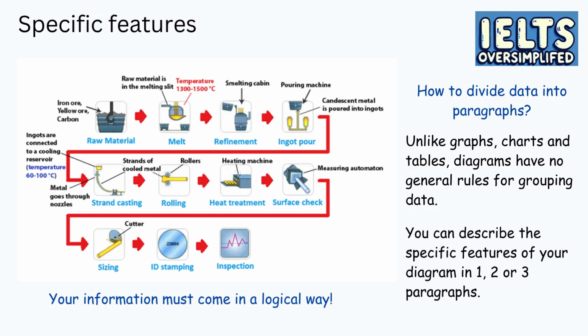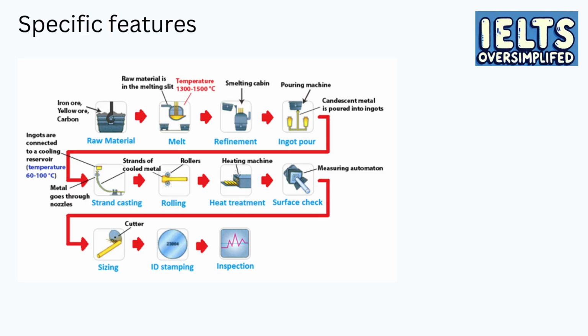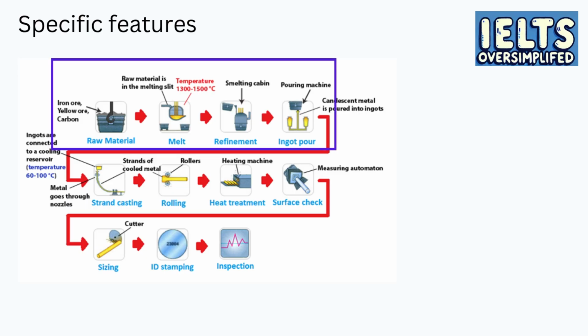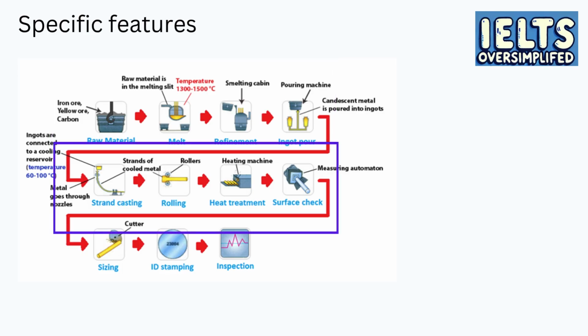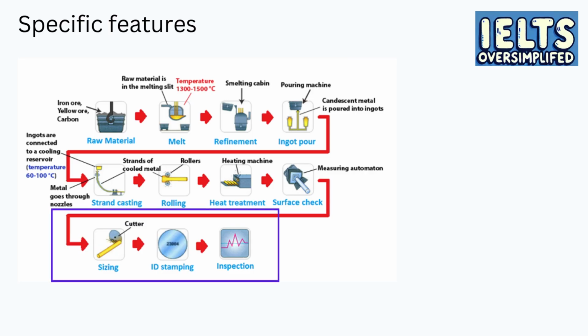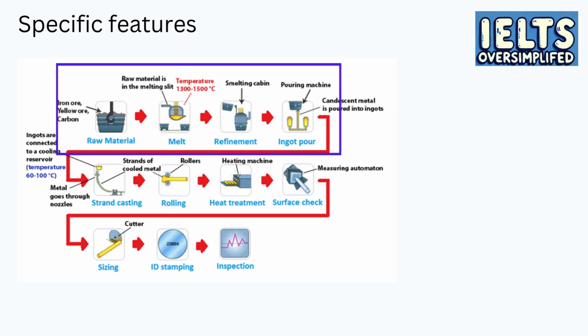Now, let's see how I wrote the specific features. I decided to divide the specific features into 3 paragraphs, so that the first paragraph writes about the first 4 stages of our process, the second paragraph writes about the next 4 stages, and the last paragraph writes about the last 3 stages. Now, I will explain how to describe each stage of our process. Let's take a closer look at the first 4 stages.